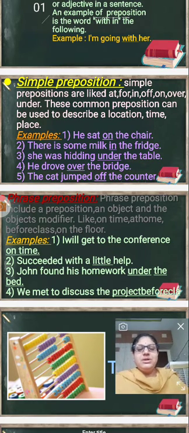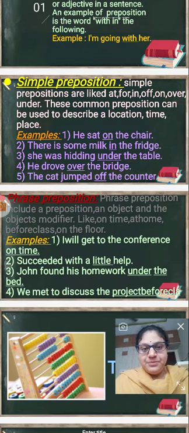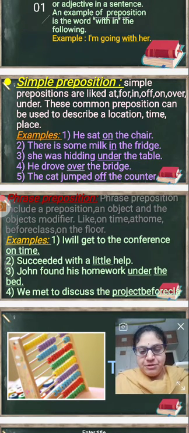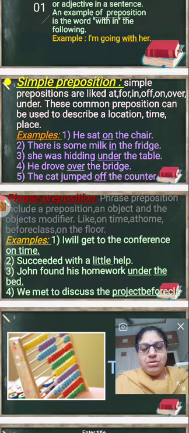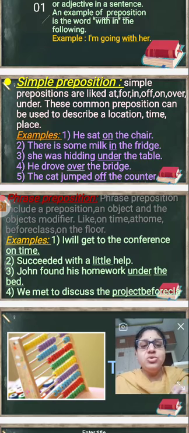Next one, the source. They got water from the river. I got groceries from the shopkeeper. I got a gift from the delivery boy. That's the source.